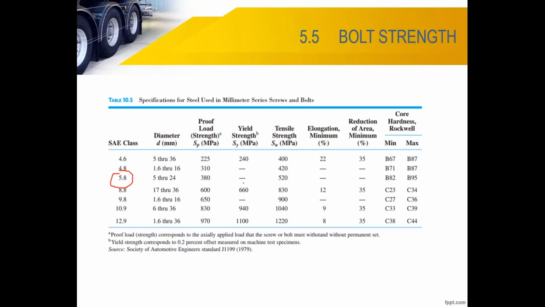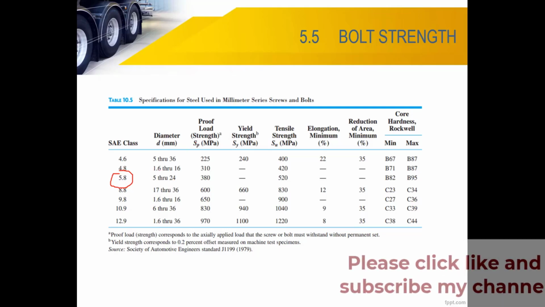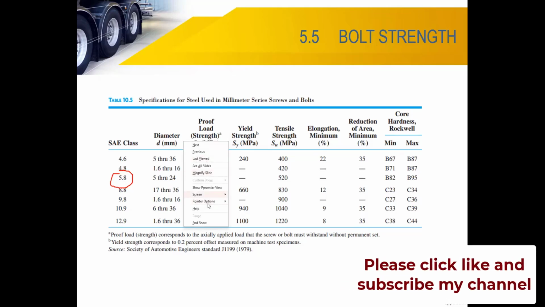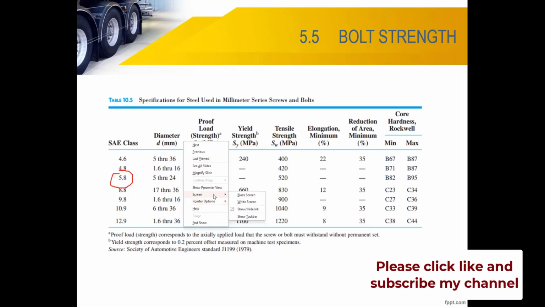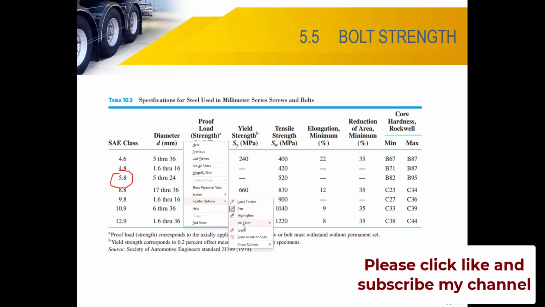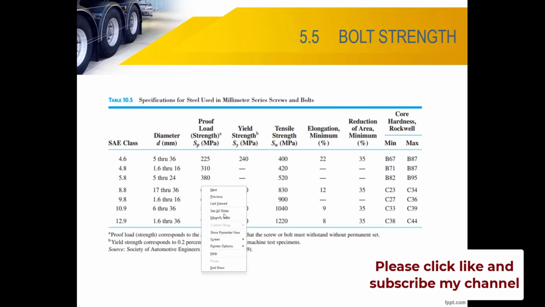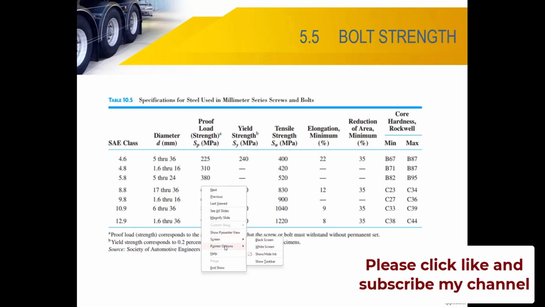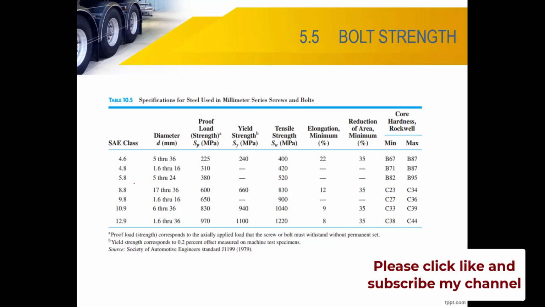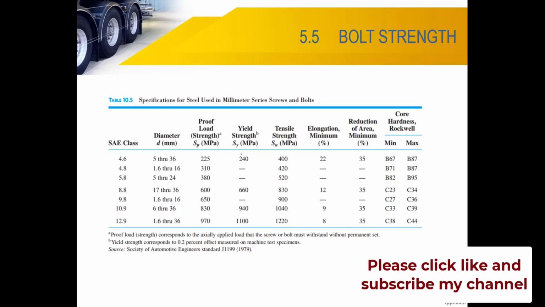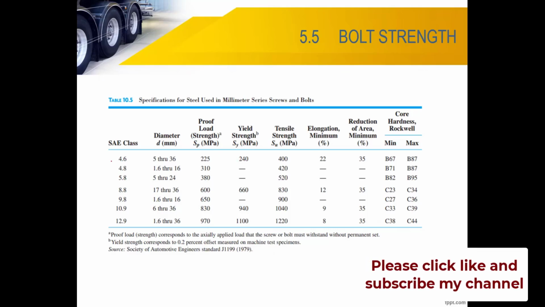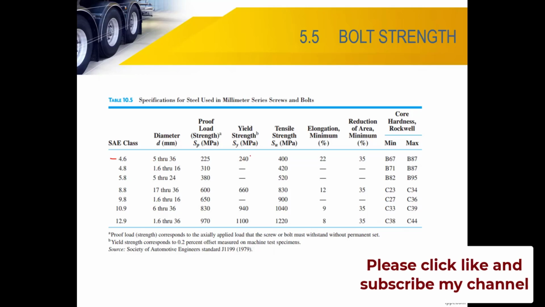This one doesn't state the yield strength, I don't know why. Never mind. Let's say I use the lowest grade, grade 4.6, diameter 5 to 36. So M10 is within the range, and the yield strength is 240.